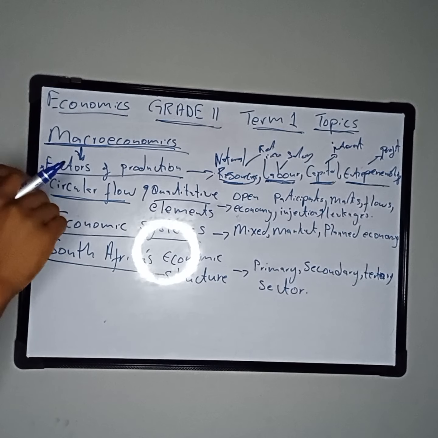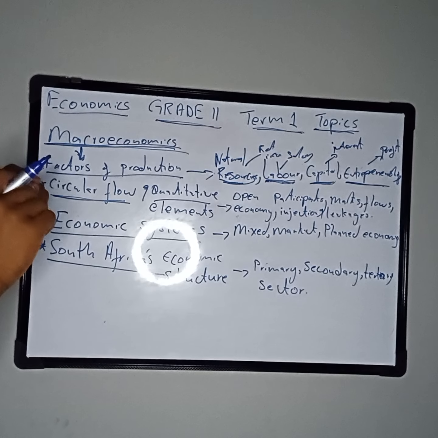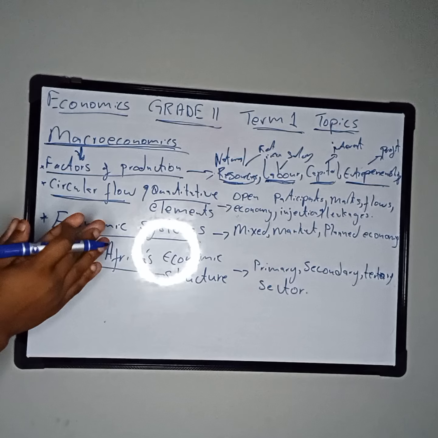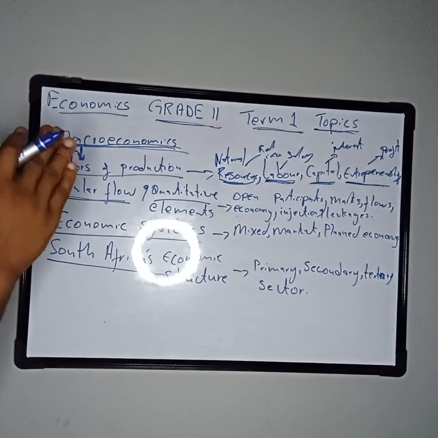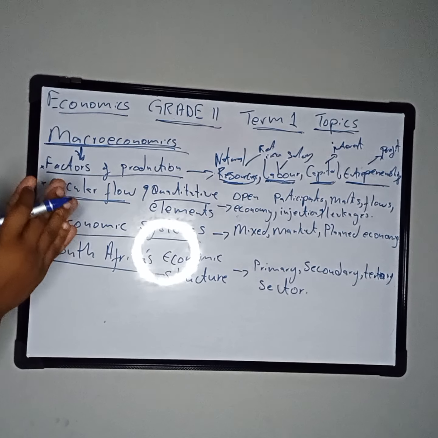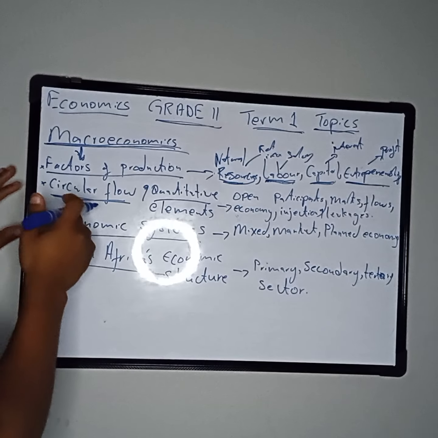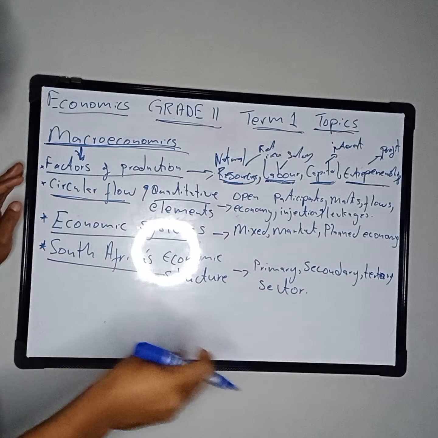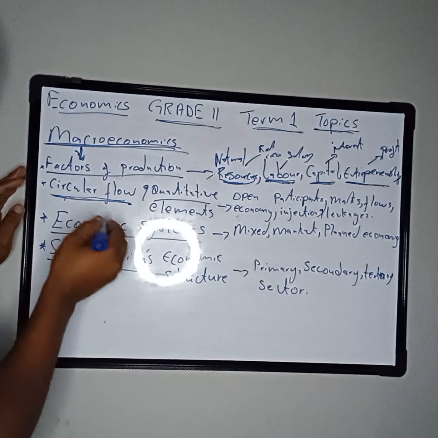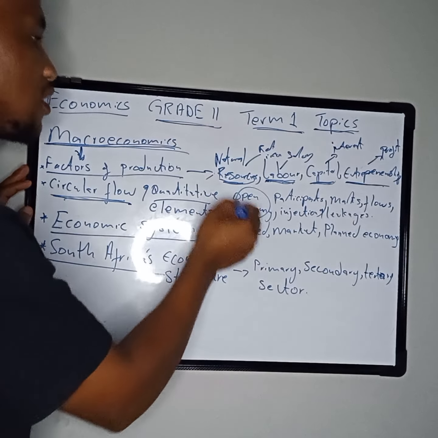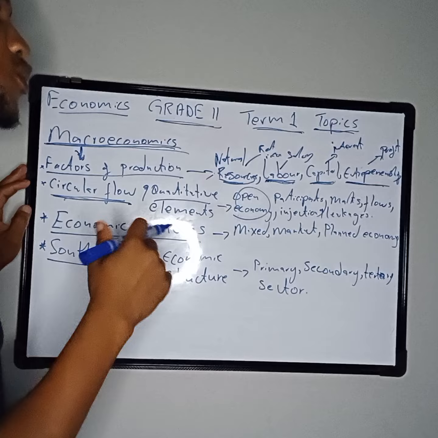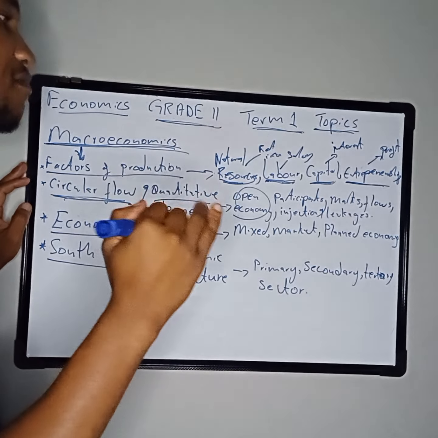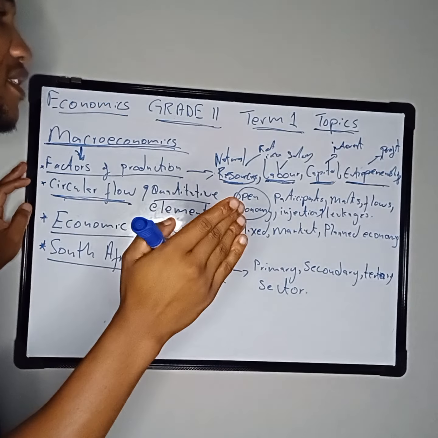But in grade 12 they only add the multiplier, but the rest of the circular flow is still the same as in grade 10. And then for circular flow, obviously, you must be able to describe the term circular flow. Second, we are focusing on the open circular flow, whereby we have 4 participants: the household, government, firms, and foreign sector.